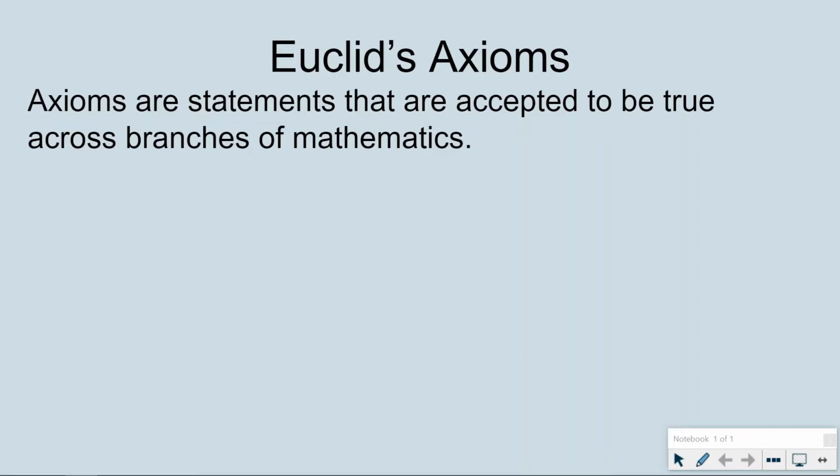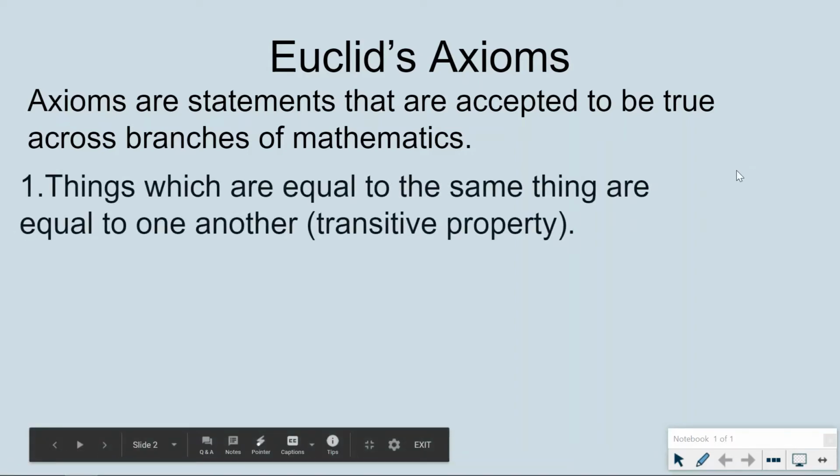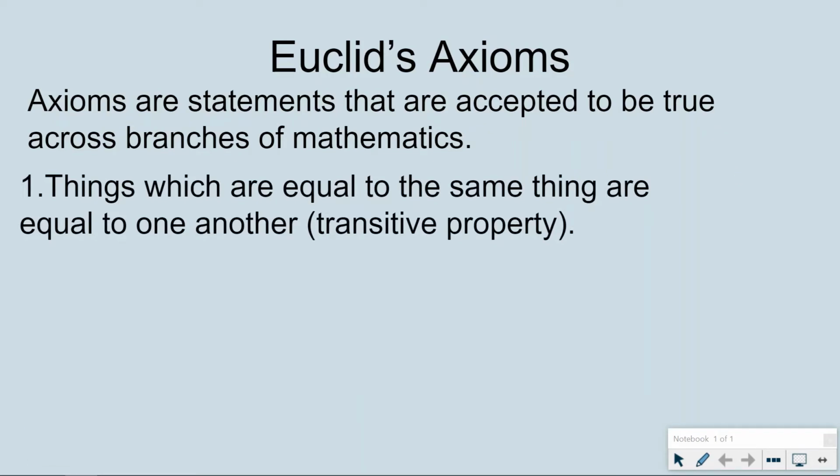Euclid's axioms are the accepted truths that cross over branches of math. They don't just apply to Euclidean geometry, they are true across every branch of math, which is why you probably heard of some of them last year, like this first one. Things which are equal to the same thing are equal to one another. That's just another way to say the transitive property. He says them in very basic language: two things that are equal to something else are also equal to each other.